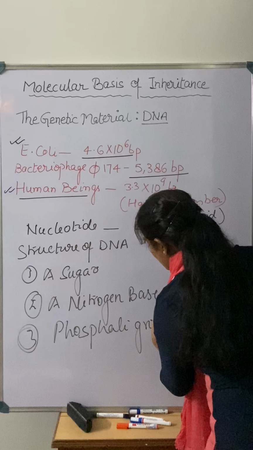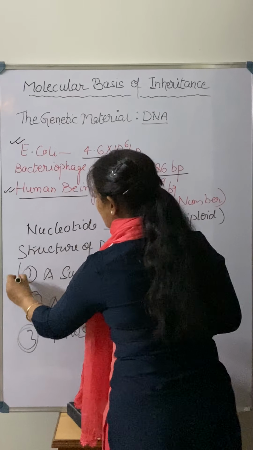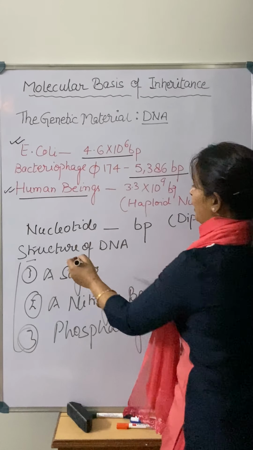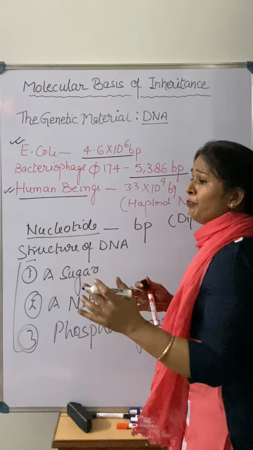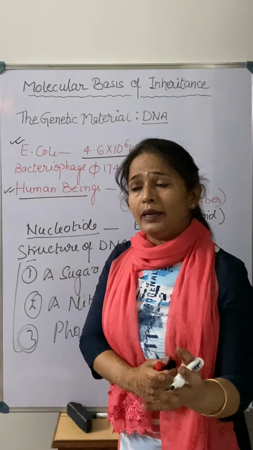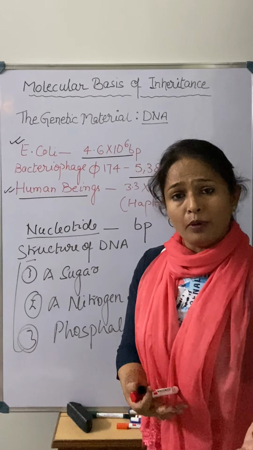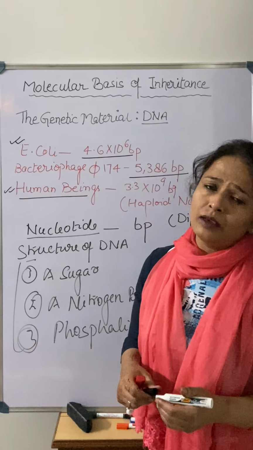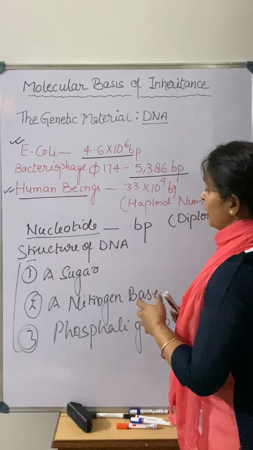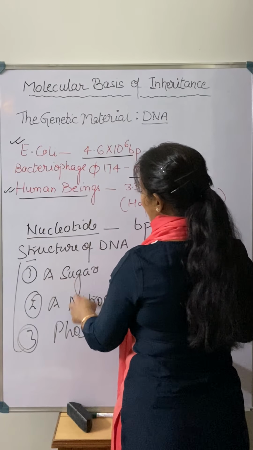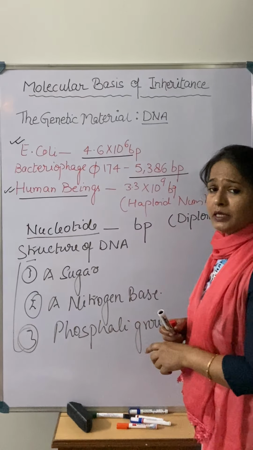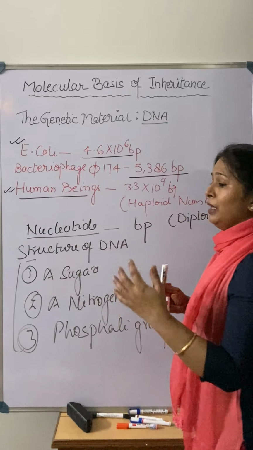So these three things are the basic components of DNA, and by these there is a formation of a nucleotide, and nucleotides bind together by a phosphodiester bond, and they make the dinucleotide, polynucleotide, and make a helical structure of the DNA. So today we will go one by one through these components of DNA, and by that we will gradually get to know, okay, this is the DNA structure.